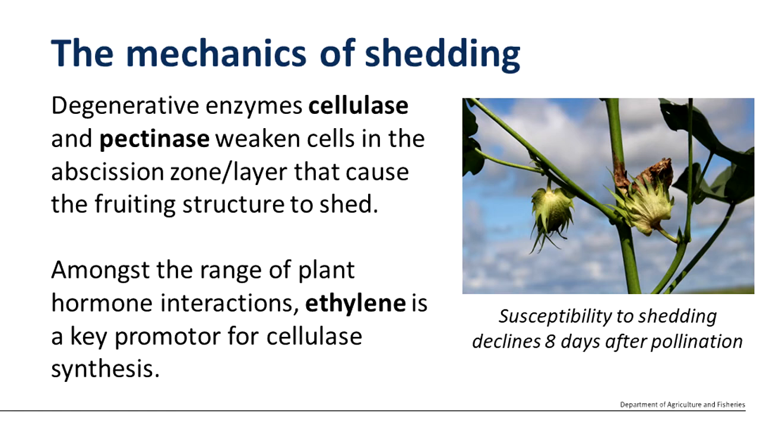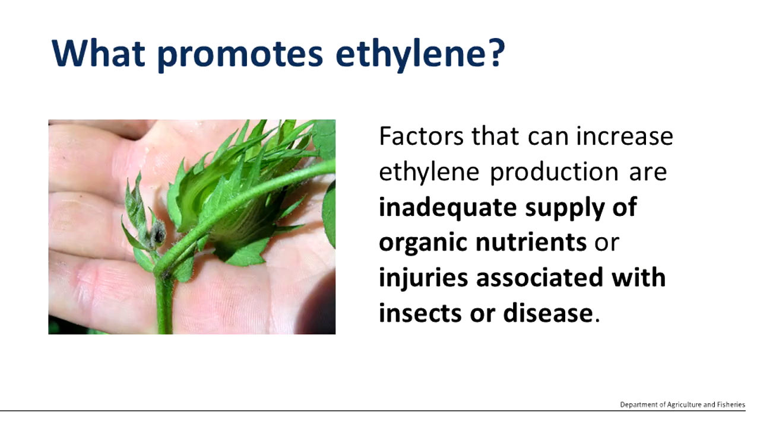When a square or a young boll sheds, it's due to degenerative enzymes, cellulase and pectinase, that are formed in the abscission layer and cause that fruiting structure to shed. There are a number of hormones that promote these enzymes, but key among them is ethylene. And if we think about what promotes ethylene, basically ethylene comes about within the plant either due to an inadequate supply of organic nutrients or some sort of injury associated perhaps with insects or disease.